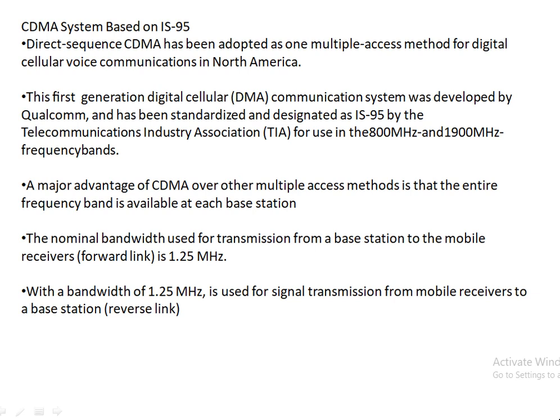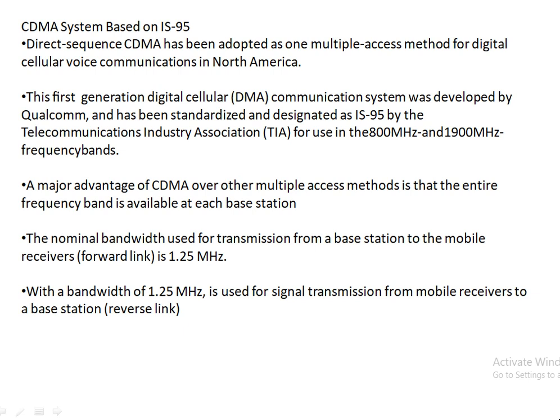The same bandwidth of 1.25 megahertz is also used for signal transmission from mobile receivers to the base station, that is called reverse link.